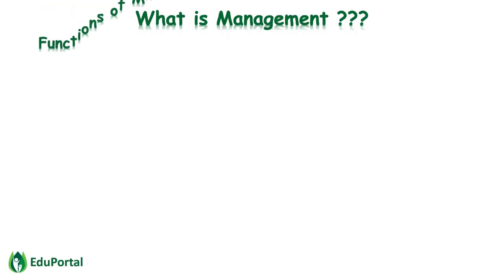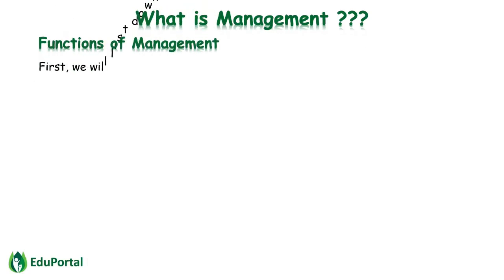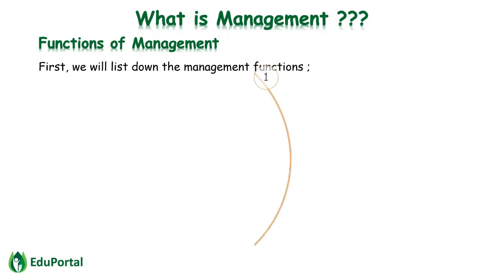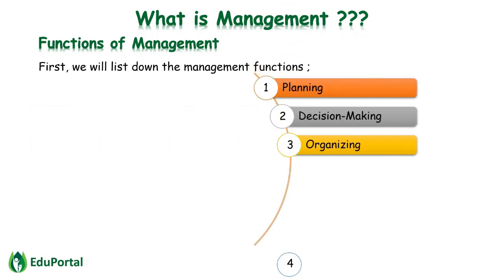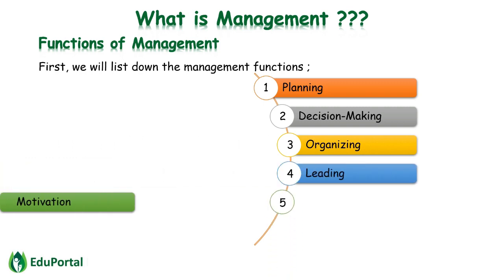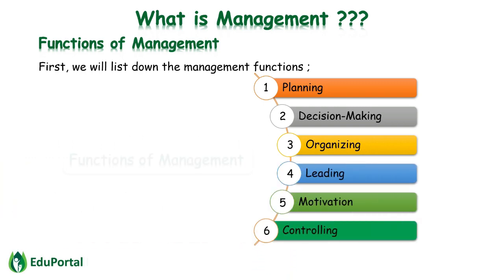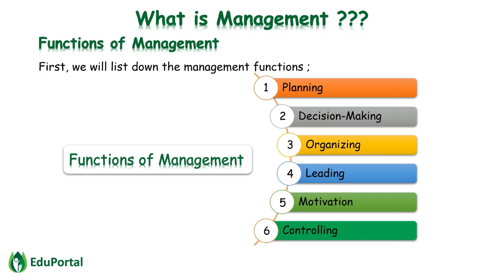Functions of management. First, we will list down the management functions. 1. Planning. 2. Decision-making. 3. Organizing. 4. Leading. 5. Motivation. 6. Controlling.